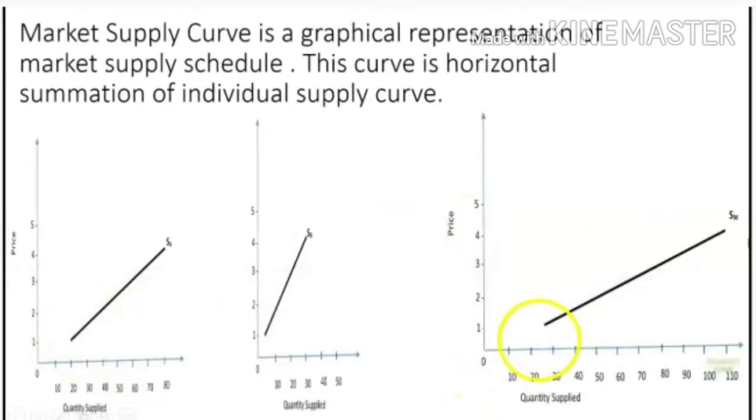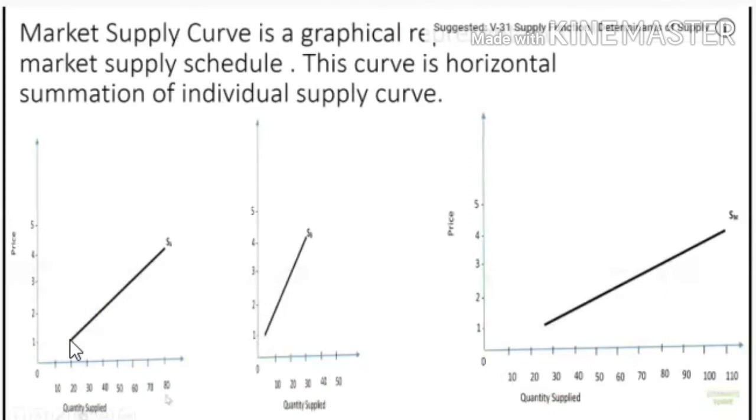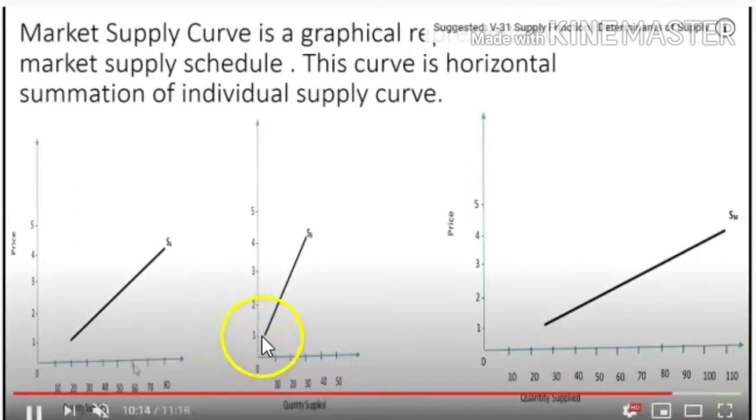So you can see here how it's marked. At 1 rupee, supplier A is ready to sell 20, and here at 1 rupee the supplier B is ready to sell 5. So by adding these two you will be getting 25. So it has been moved to this side, that is, from here 25 is marked. So it's a market supply curve.